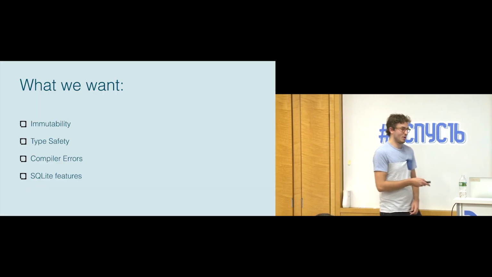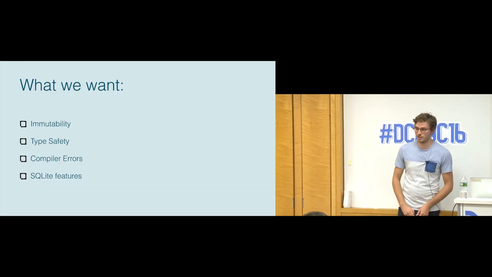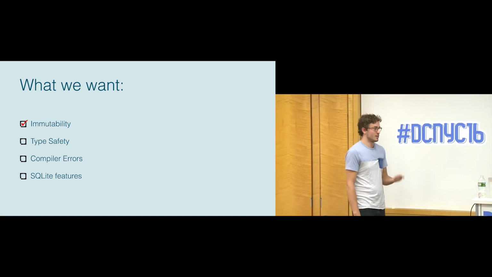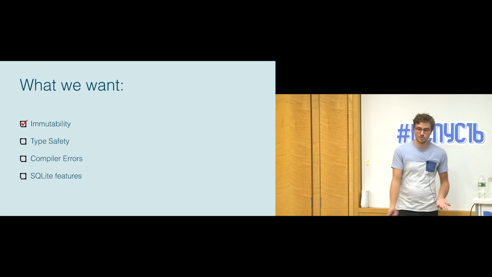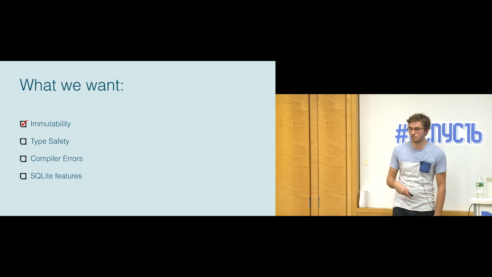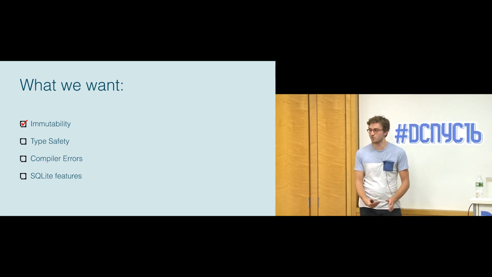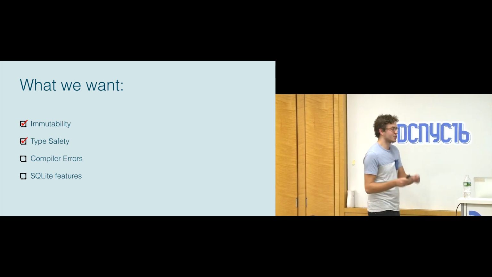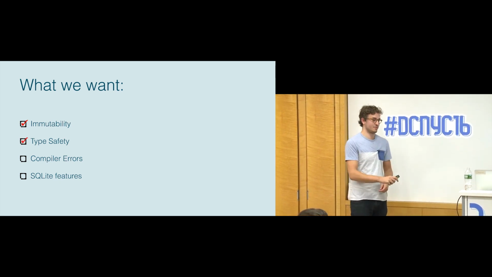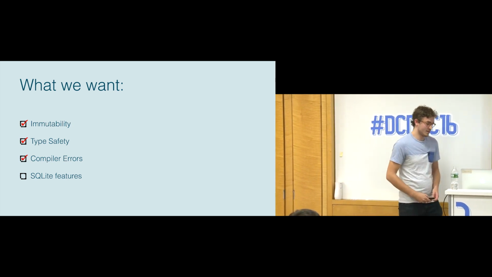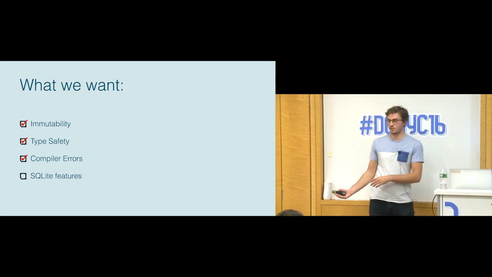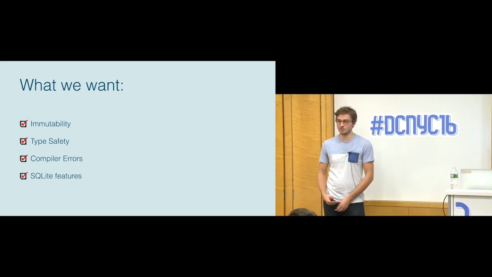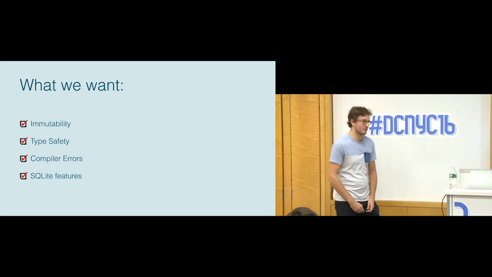If we go back to what we wanted before, minus the RxJava, because SQL Brite handled it, all of a sudden we're starting to see that some of these are being solved just by writing SQL. The immutability, again, now you have the choice. You can do it with auto value. And it's generating interfaces, not classes, so it doesn't have that closed API problem that Scaffold had. It does have type safety because now it's generating the proper string constants for you based off of your schema. It has compiler errors, again, from parsing, even parsing the queries and execute statements. And then the SQLite features, obviously, since you're just writing full SQLite, you're getting the full feature set.